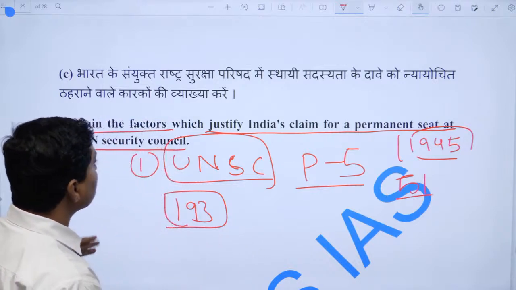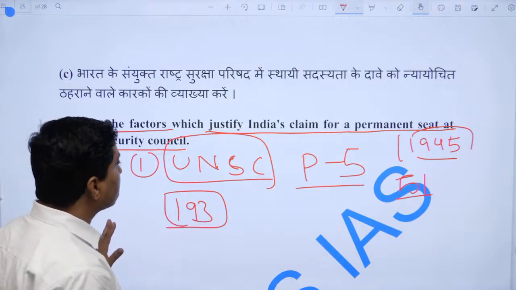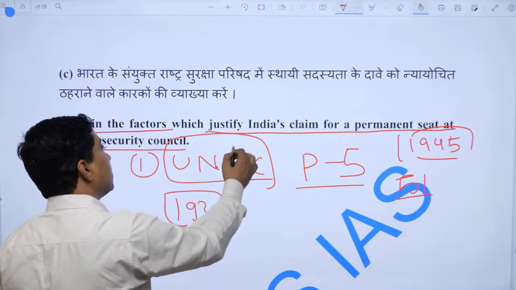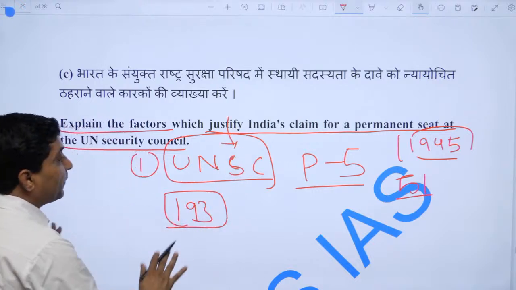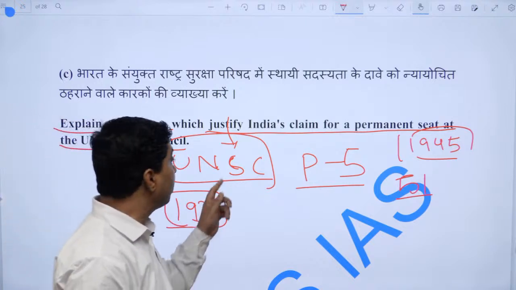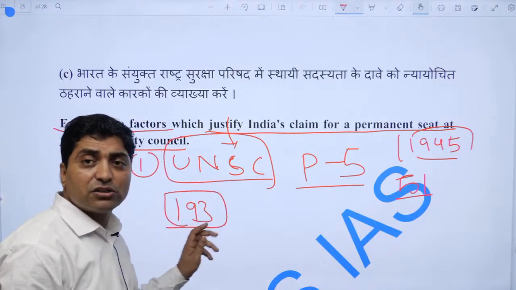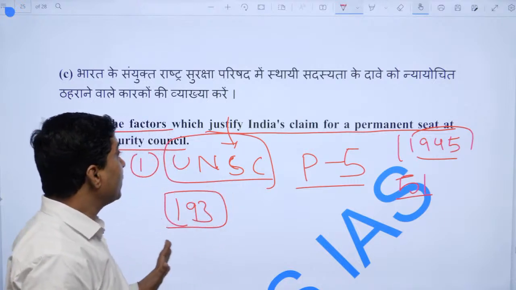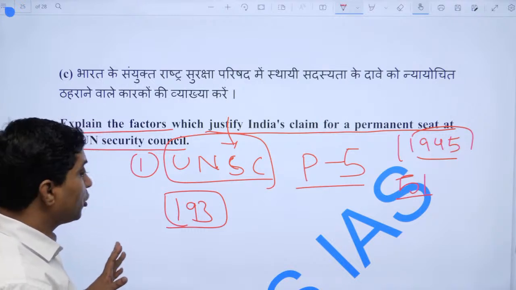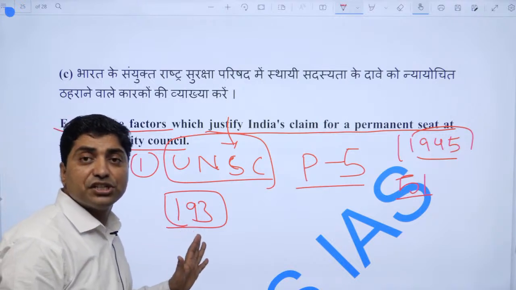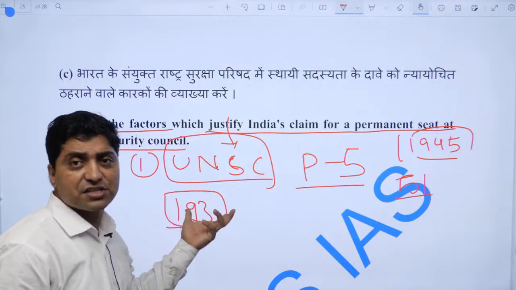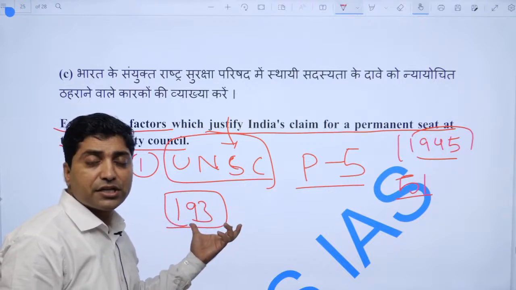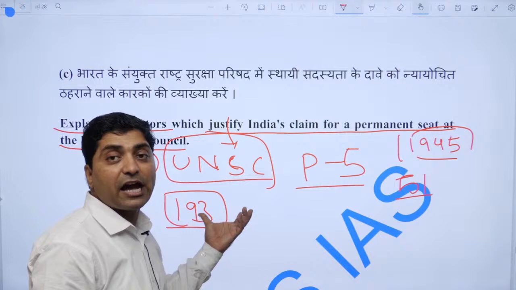If you look at the developing countries in the UNSC, only China, one Asian country, has permanent membership. Africa does not have a single country with membership. From Latin America, not a single country has membership of the UNSC. Now, in the changing global scenario, there is a need to democratize the Security Council, and it could be expanded.